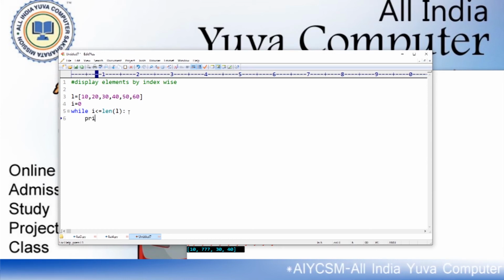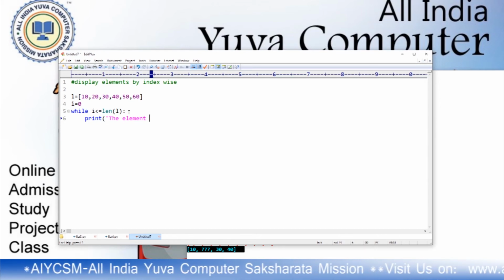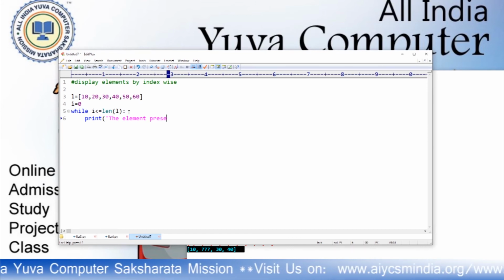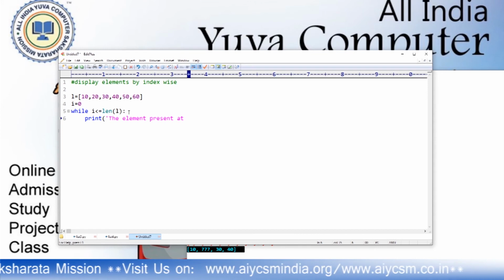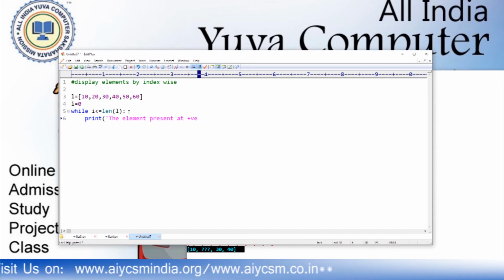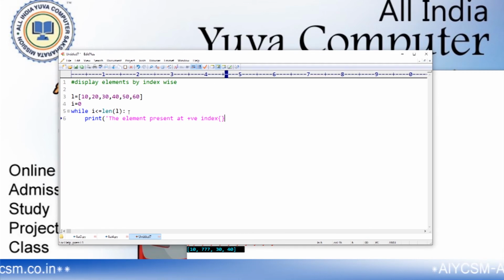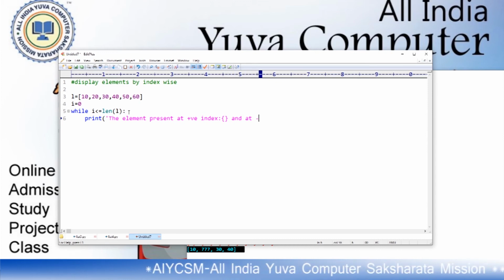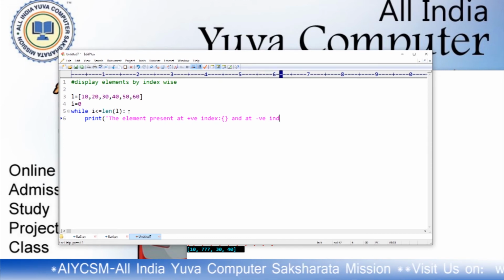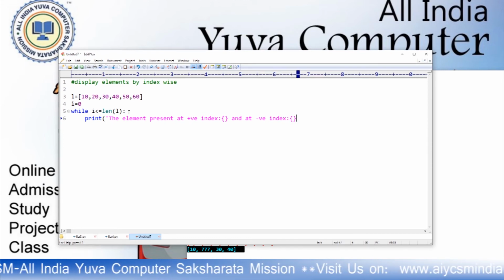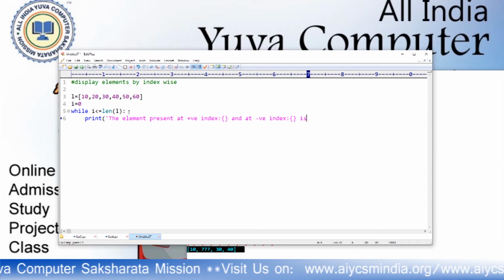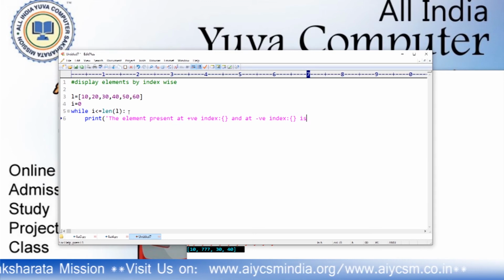Now print the element present at positive index, this value, this is the positive index, and at negative index we use the replacement operator, this replacement operator.